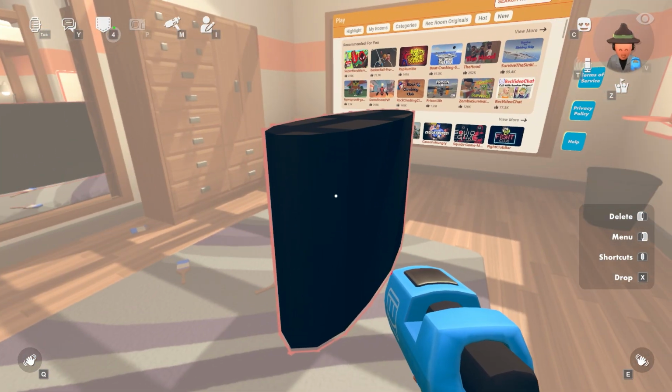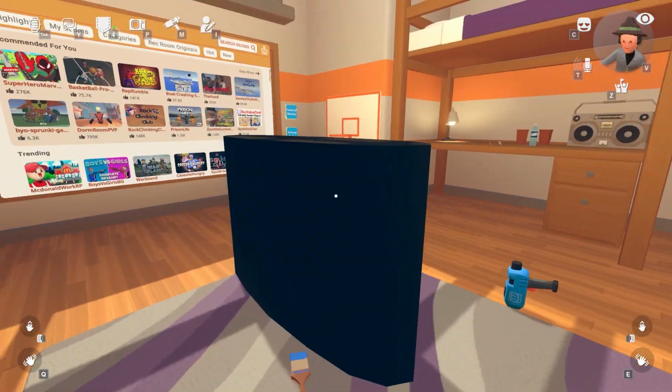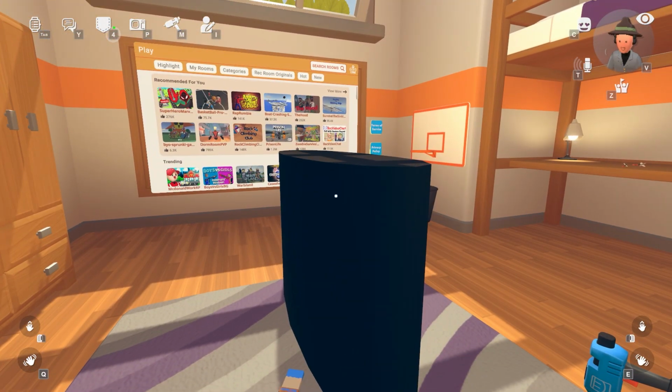So this is a quick overview on how you can use the Maker tool. You can get into a lot of detail with this tool.